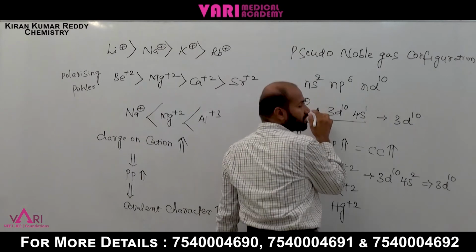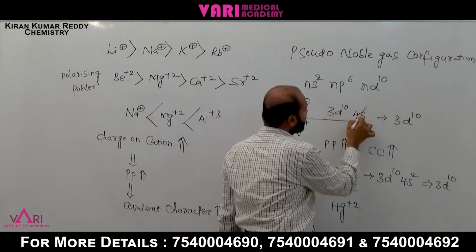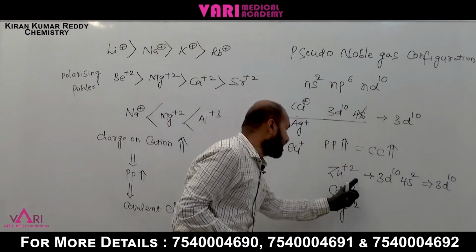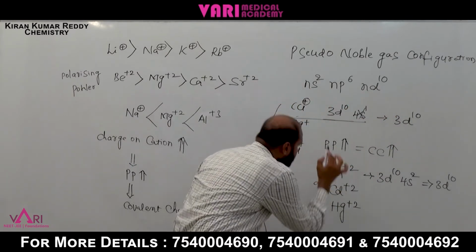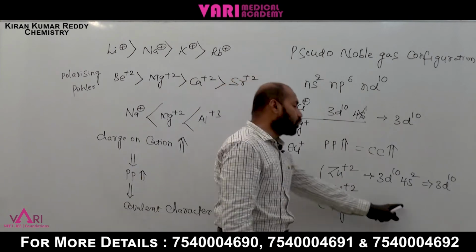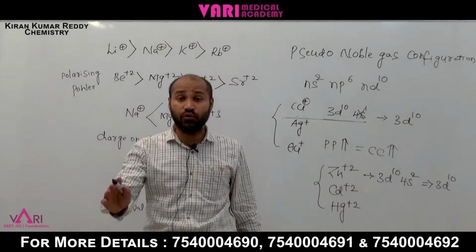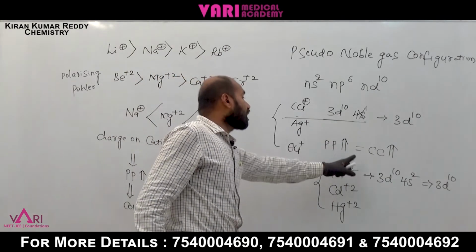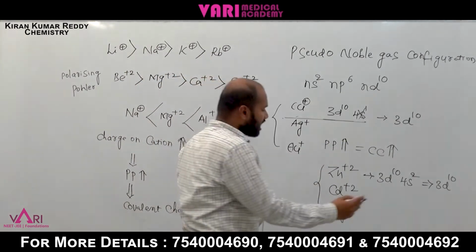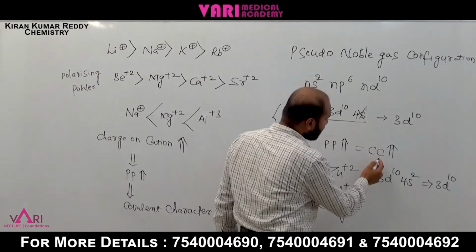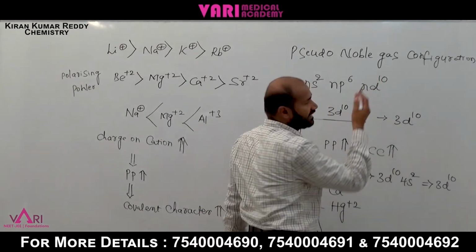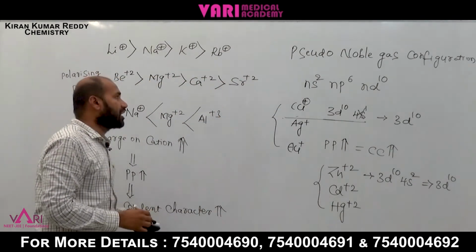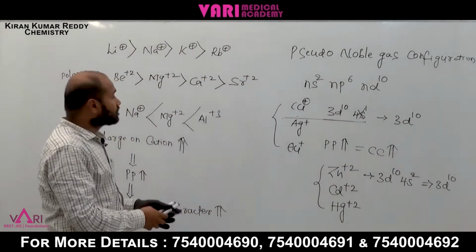Now +1 means 1 electron is lost to form 3d10. In the same way, Zn +2 to mercury also have pseudo noble gas configuration. Atoms with pseudo noble gas configuration have more polarizing power. If polarizing power increases, covalent character increases.